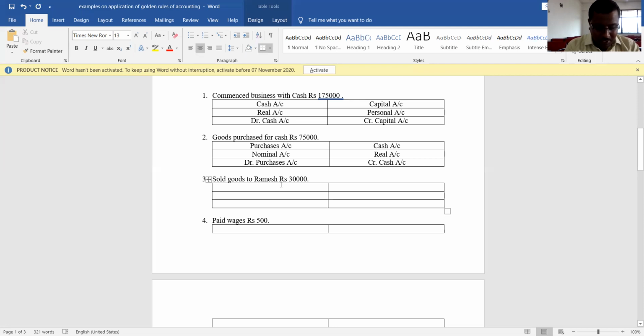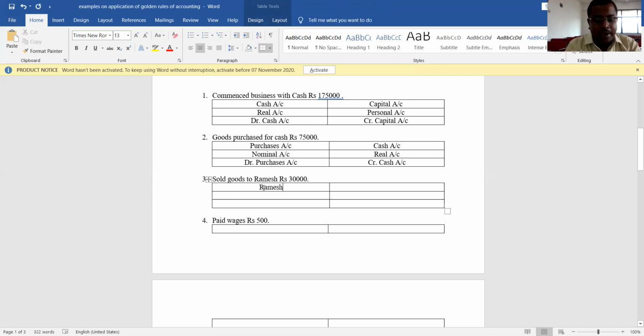Which are the two accounts here? Here one account is giving the benefit and another account is receiving the benefit. Okay. So which are those two accounts? One is sales goods, so one is goods account and another one is Ramesh account. Here cash account will not come because it is a credit transaction. Understood? So actually we won't call it a goods account. In case of sold goods or sale of goods, we will term it as a sales account. Understood? So here two accounts will come.